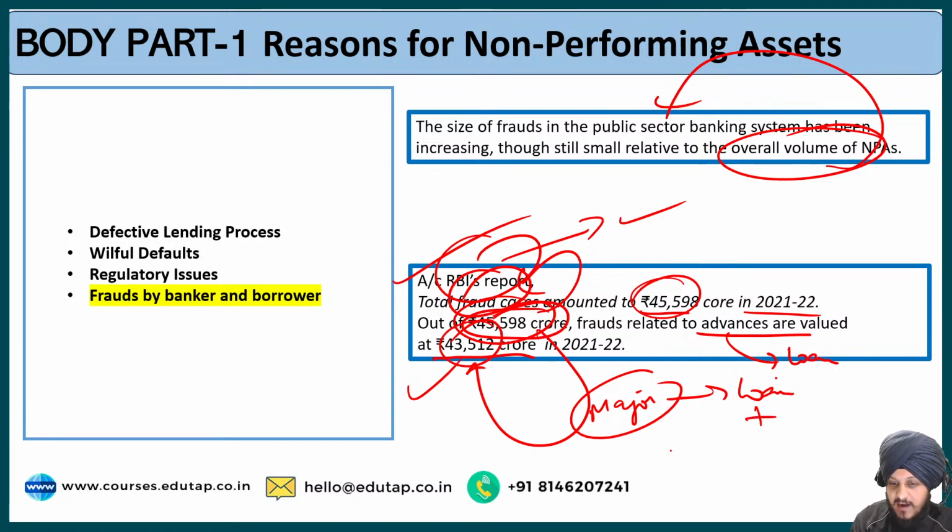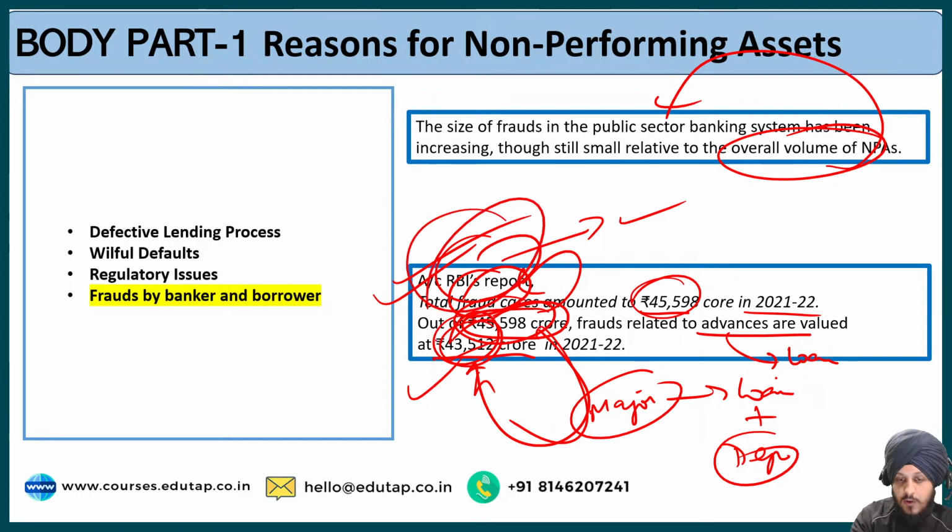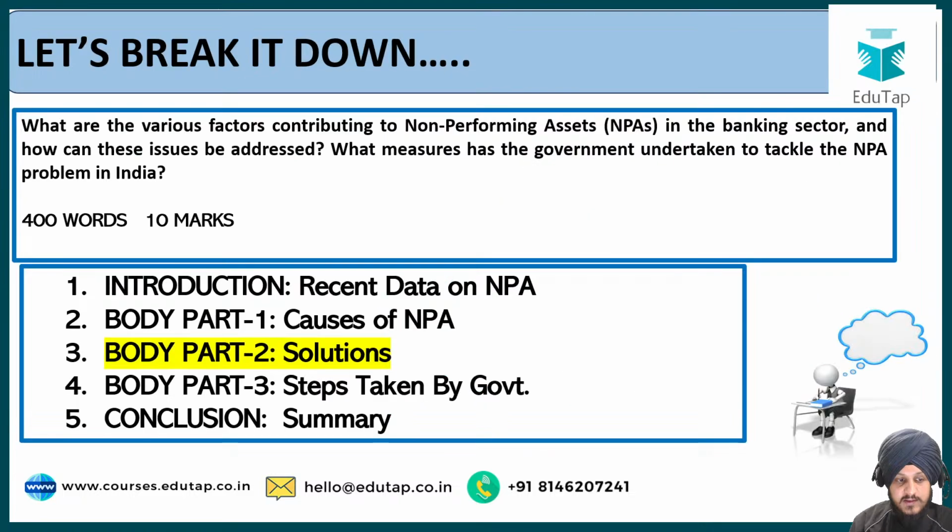Apart from that, there are frauds related to deposits also, but they are not a part of this 43,000 crores. So this shows that the total fraud amount because of the frauds by the banks and the borrowers is high according to this RBI report. So this is another major reason for the non-performing assets.